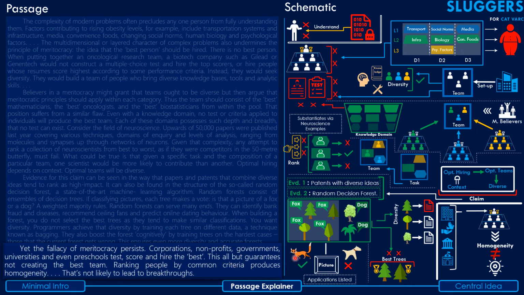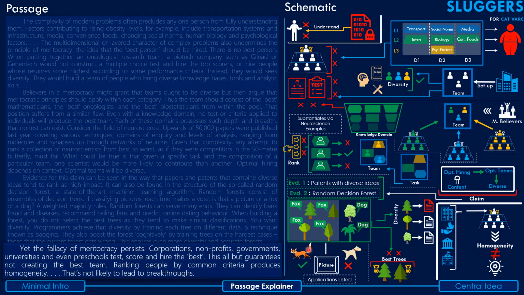And he says that this all but guarantees that the best team will not be created, and hence ends up being contrary to what they are trying to do. And hence he finally makes the last point that judging people by a common criteria is just going to create more homogeneity, which is not going to lead to any breakthroughs. That closes the passage.